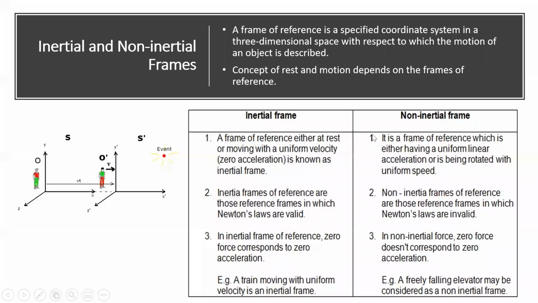Now, another type is called non-inertial frames of reference. A frame of reference which is either having a uniform linear acceleration or being rotated with uniform speed. Can you tell me why a frame of reference which is rotating with uniform speed is considered non-inertial? They are rotating with uniform speed.